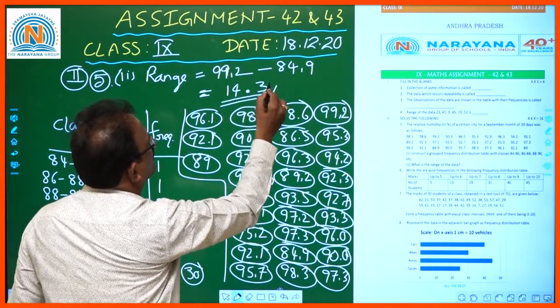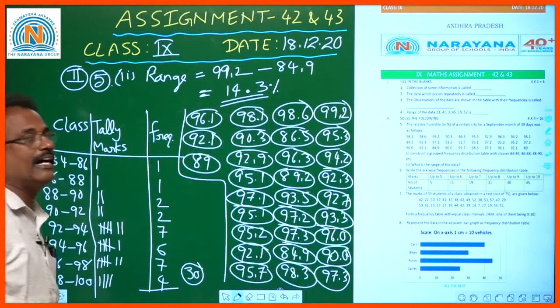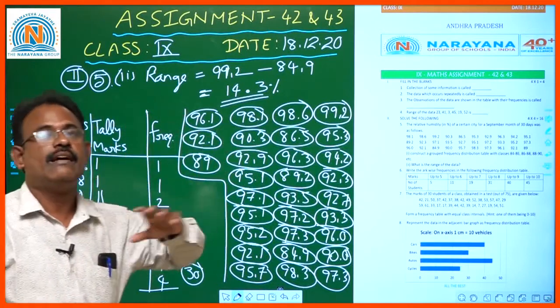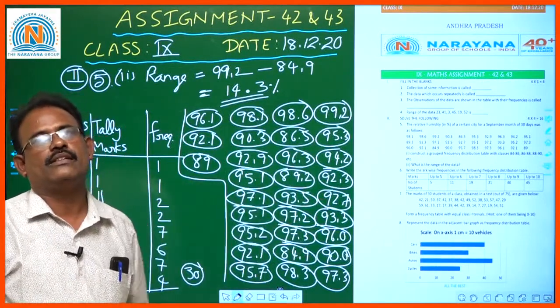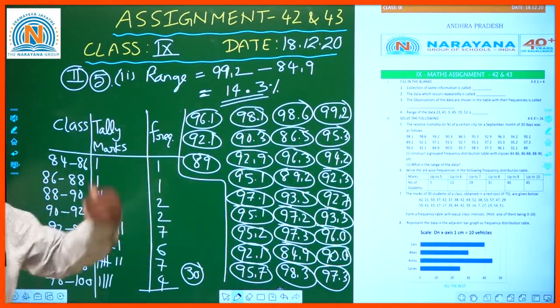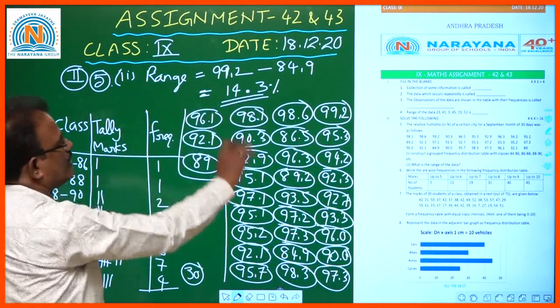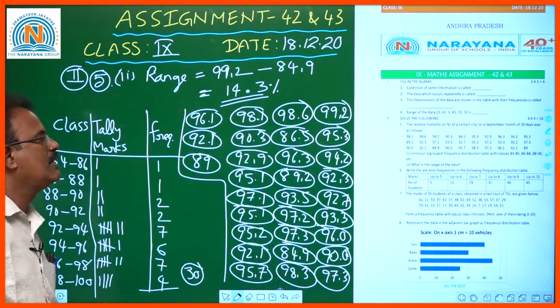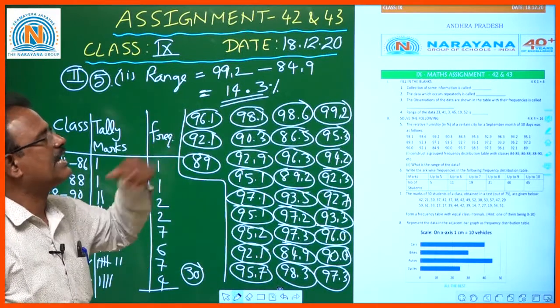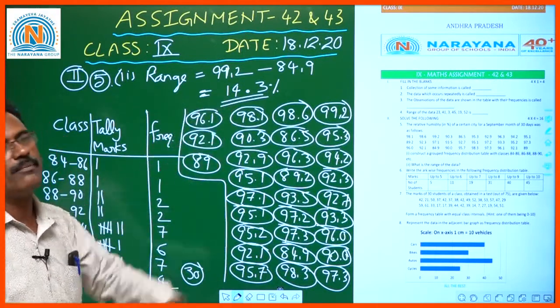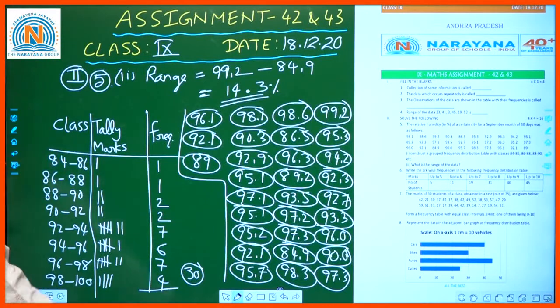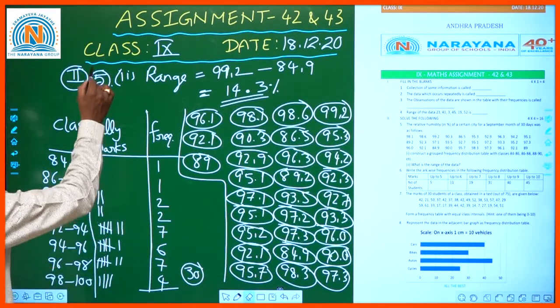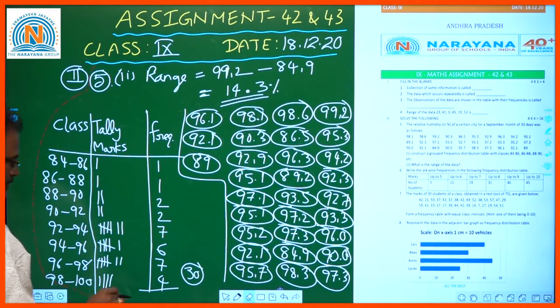So 14.3% is the range of the humidity for the month of September, among all the 30 days. This is the range. Maybe one day 96.1, another day another, but this is the range of the percentage humidity, 14.3. Okay children, so now the next question, question number 6.